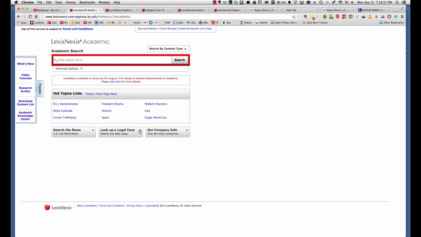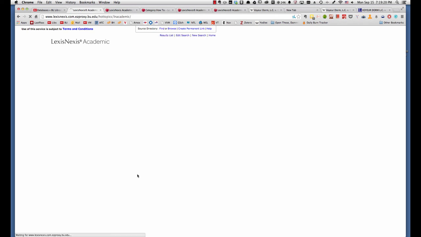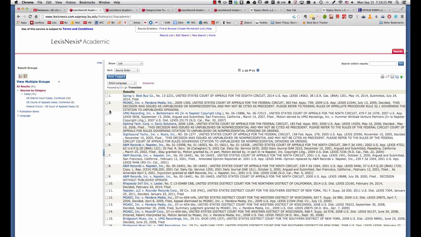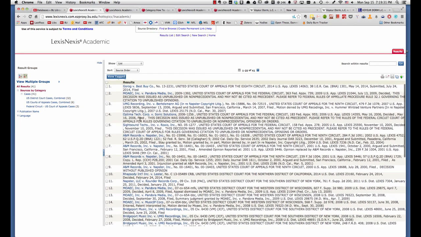There are always on LexisNexis hot topic links, items in the news that appear in this search window. You can also, if you don't want to use this general search box, click on look up a legal case. This is another way to narrow your search result. If you know the citation of a case, then you can search for it here. Or if you know one of the parties to a case, let's say Napster, we can enter Napster's name, click go, and that gives us 41 cases in which the word Napster appears.